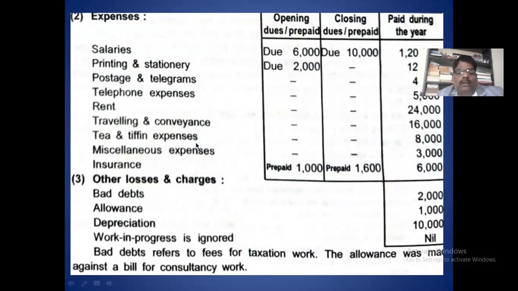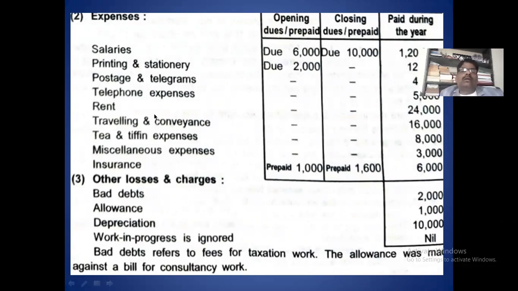And one more thing, here is the instruction. Bad debt refers to fees for taxation work, and allowance was made against the consultation work. Allowance is relating to consultation work. Bad debt is related to taxation work. So in the respective income, you deduct this expense while calculating net receipt.